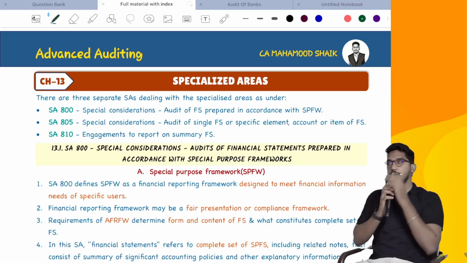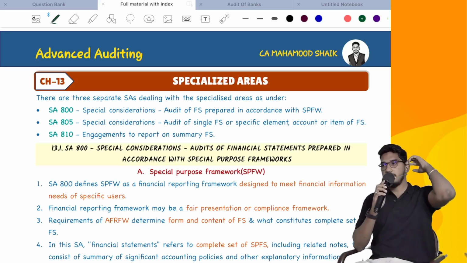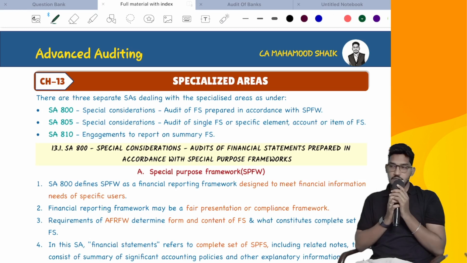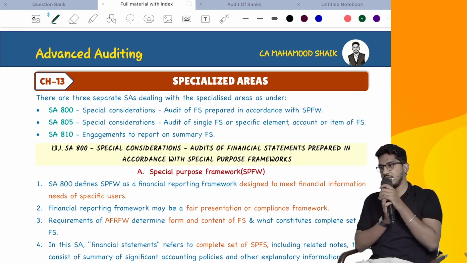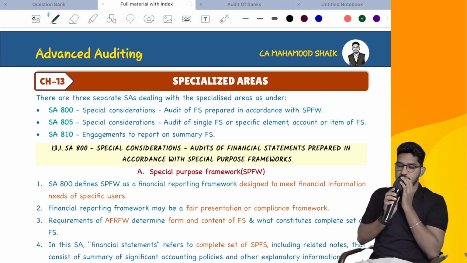Okay, so here comes the next chapter, which is specialized areas. 800 series we have. Question bank, there is nothing much to discuss. Wherever SA 720 you find it in the answer, just read it. So if at all required, we will do it. I have looked at the questions. There is nothing which requires my involvement to make you understand. So I'll directly go with the specialized areas.